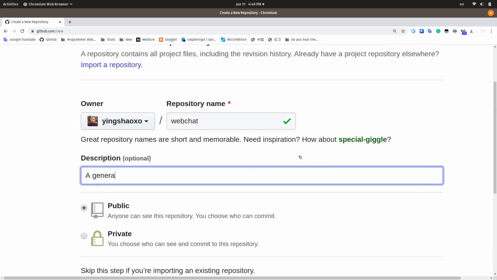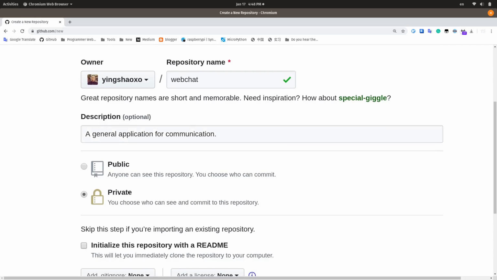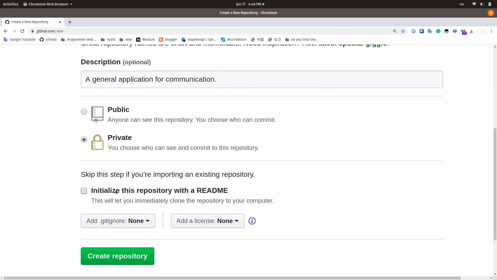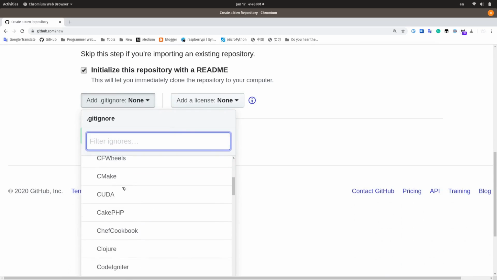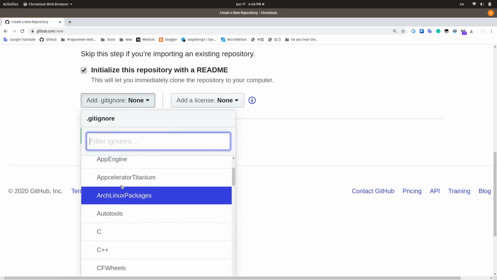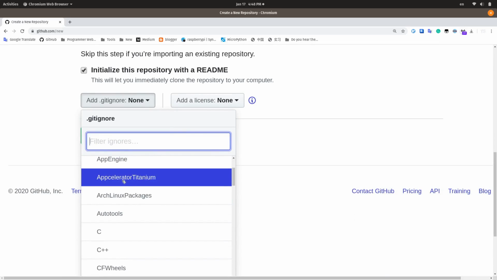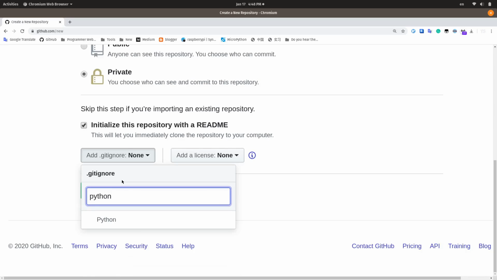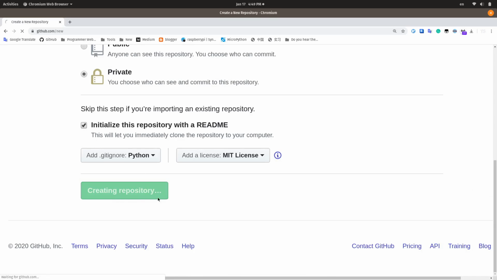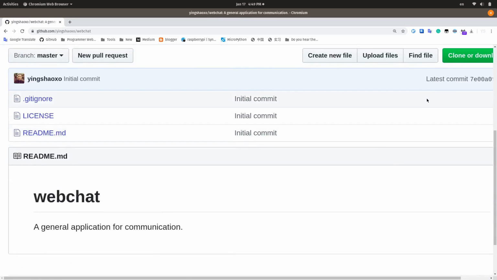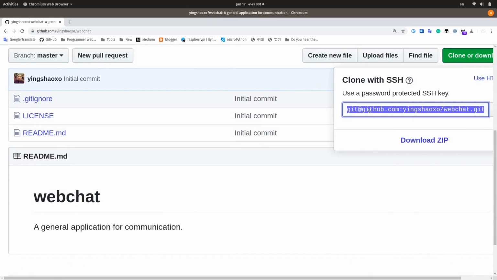A general application for communication. And first we have to make it private because we can do some development in the sim. We'll choose, let's say, Python. And the license MIT. Here we got it. This is the first version of our repository.